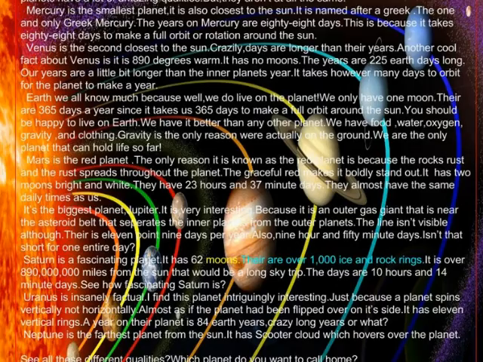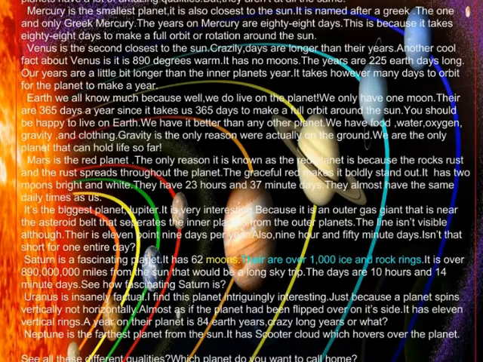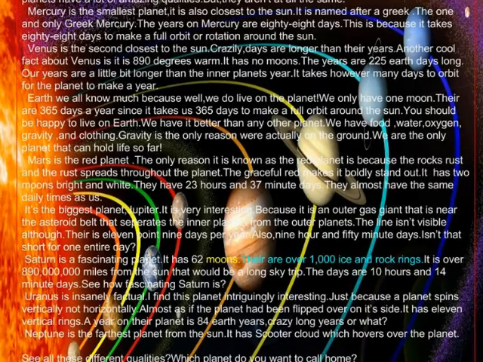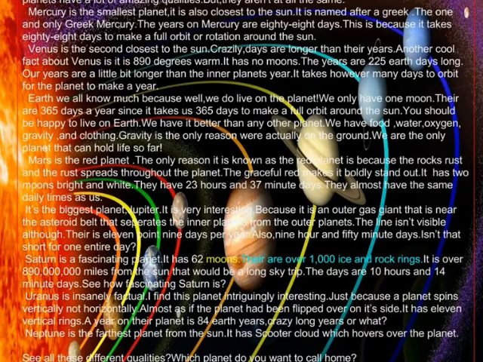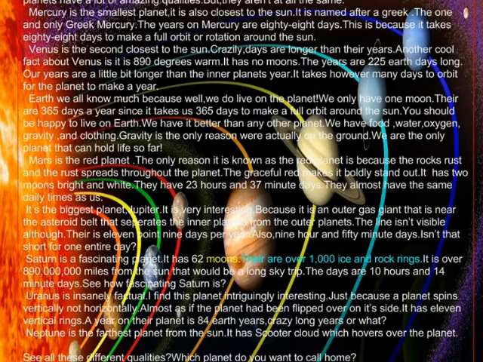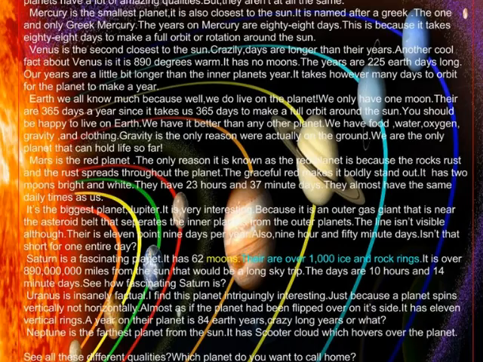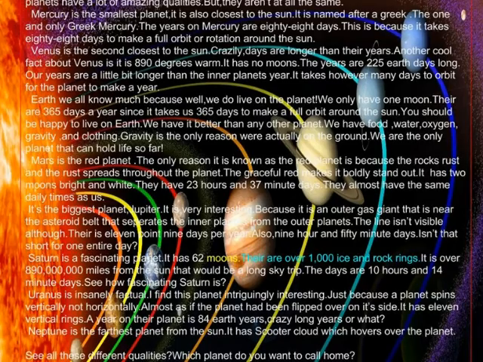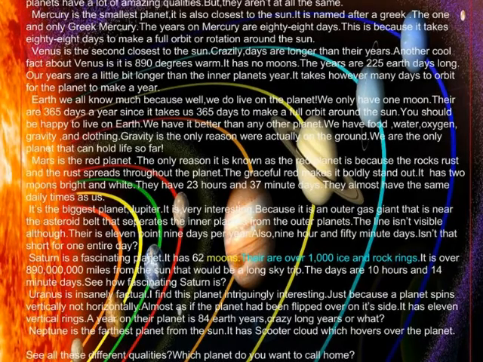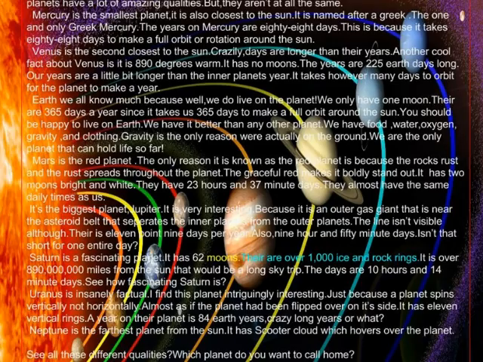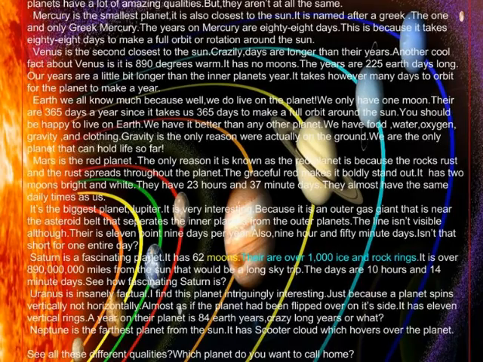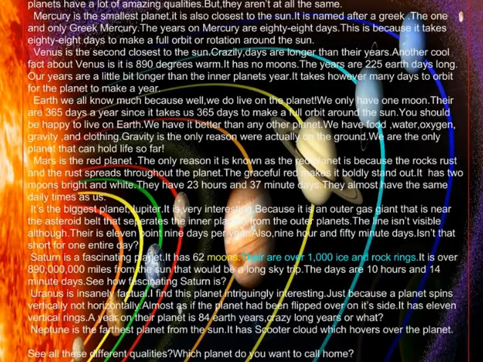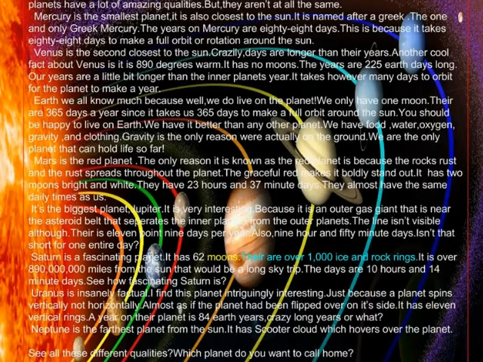It's the biggest planet, Jupiter. It's very interesting because it is an outer gas planet that is near the asteroid belt that separates the inner planets from the outer planets. The line isn't visible although there is 11.9 days per year. Also 9 hour and 50-minute days. Isn't that short for one entire day?